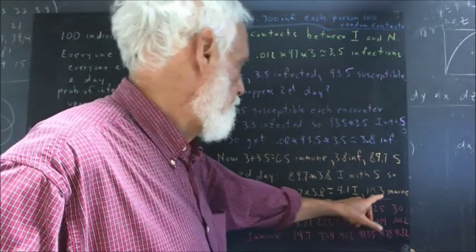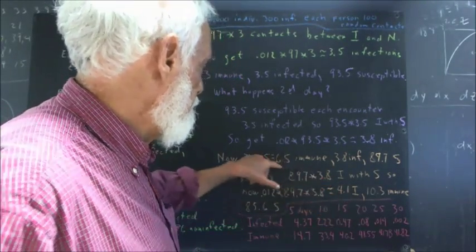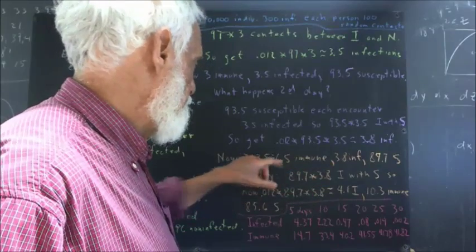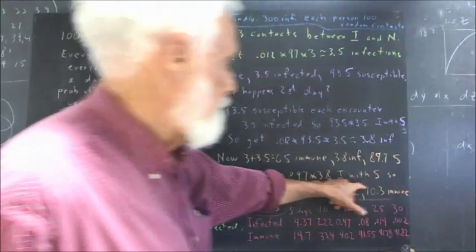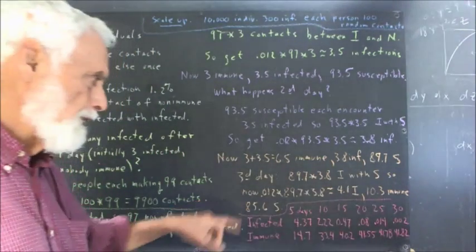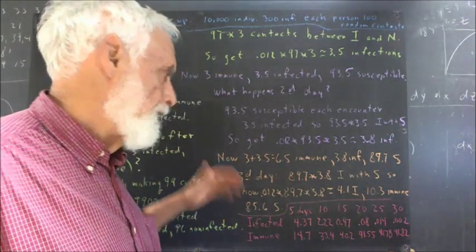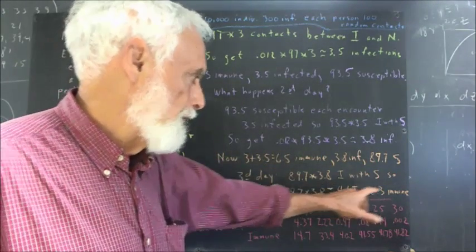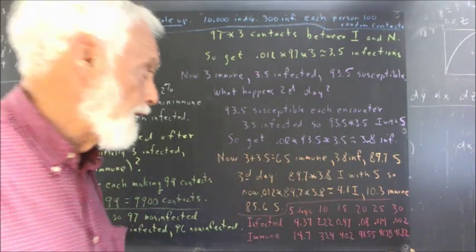And now there are going to be 10.3 immune because you get to add the 3.8 that were infected to the 6.5. So starting the next day, you're going to have 10.3 immune, 85.6 susceptible. 100 minus the number of infected minus the number of immune. So on the next day, that's going to give you another number.